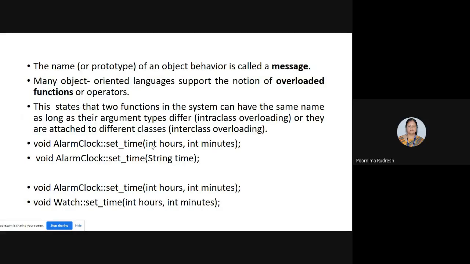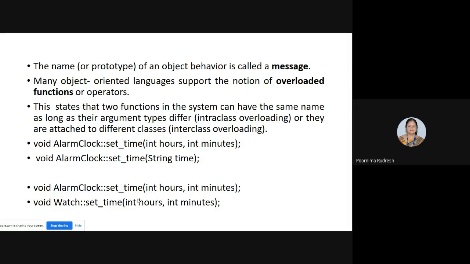Understood? So this is called intra-class overloading because we have the function name same in both, but the arguments differ. So in the first one, it is integer arguments. Second one, it is the string argument. So intra-class overloading says that the two functions in the system can have the same name as long as their argument types differ. Understood? And what is interclass overloading?